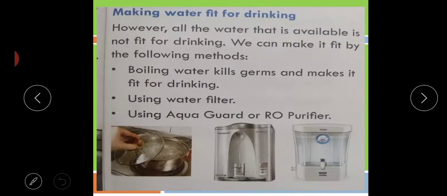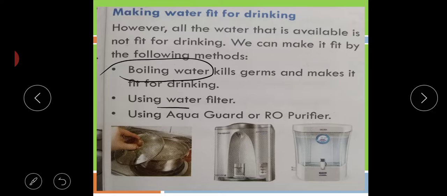Okay, now see how we can make water pure for drinking. How can you make it pure? If you do not have RO or Aquaguard at your home, the first and simplest method is boiling water. When we boil the water, it kills all the germs in that water and makes it clean for drinking.